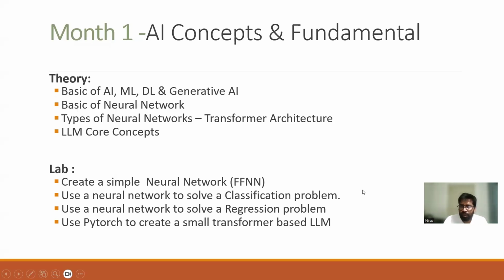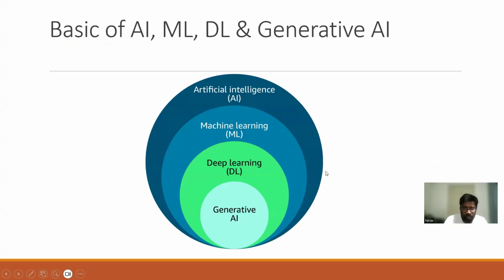It should take around 30 hours, 1 hour daily. Mostly it is theory and we will do very few labs, just to understand the concepts. You should spend around 30 hours, not more than that, although you can easily spend 150 hours on this, and that may feel less. But because we want to move to generative AI concepts and AI agents, we will keep it to the minimum, and around 30 hours we will try to cover all the basic concepts. If you already understand how to learn, you can move to month 2.